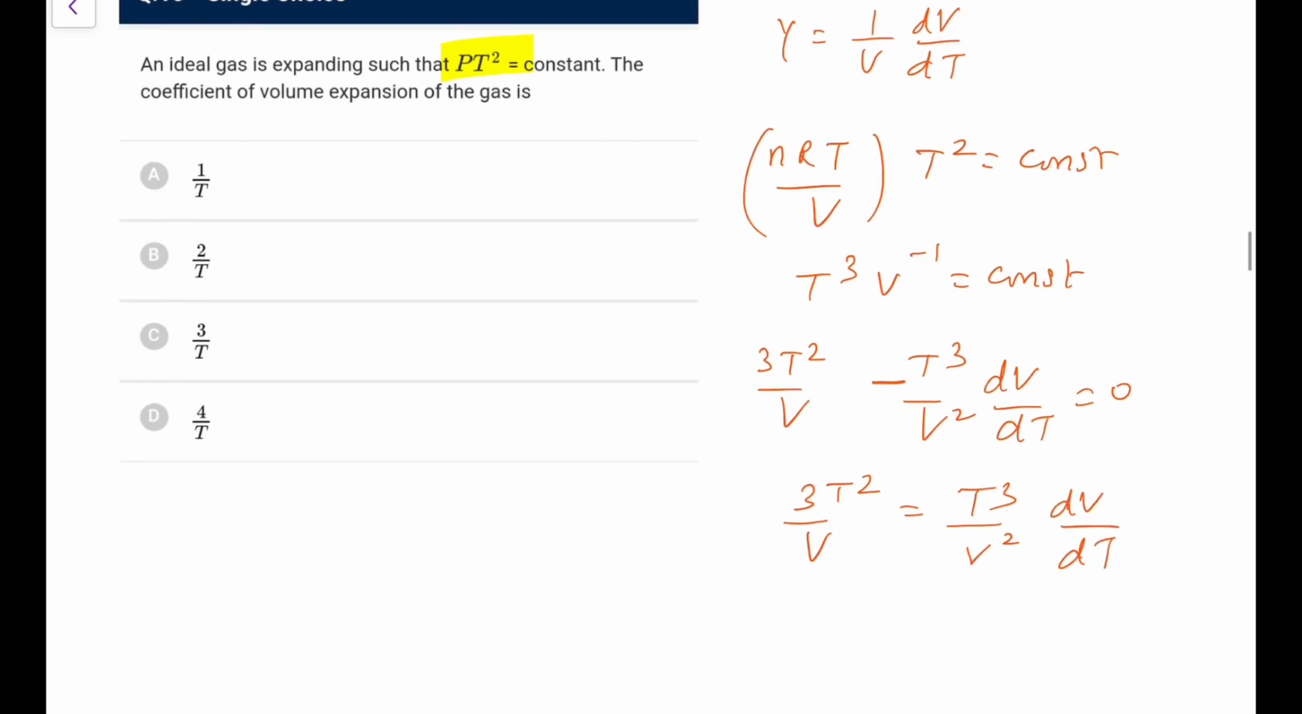So going by this, what we will have, 1 by V dV by dt, that is what we needed, that will come out as 3 by T. So go by option C here. So it would be 3 by T in this case.